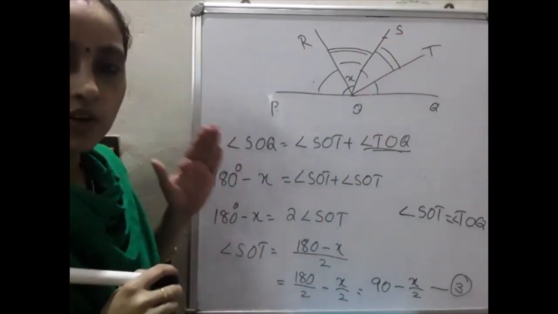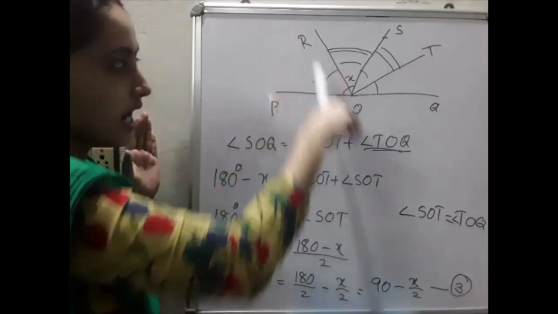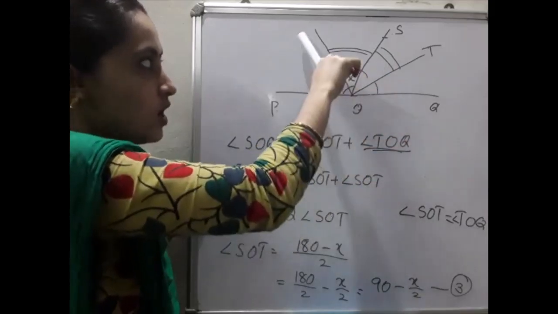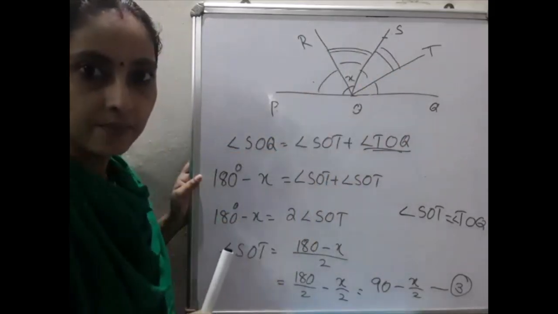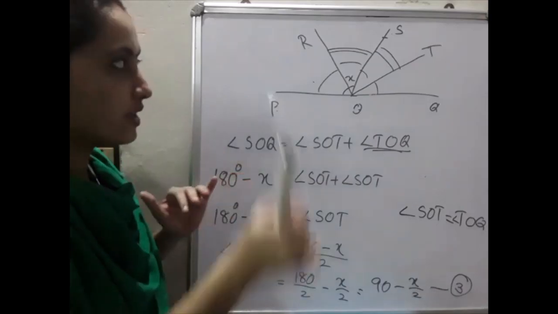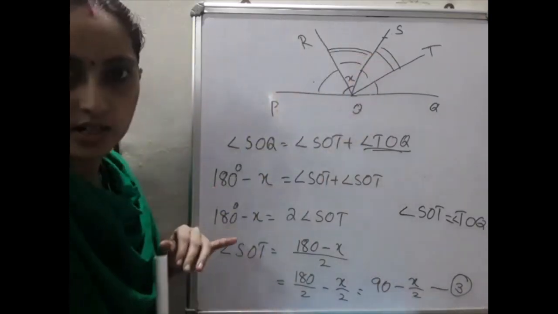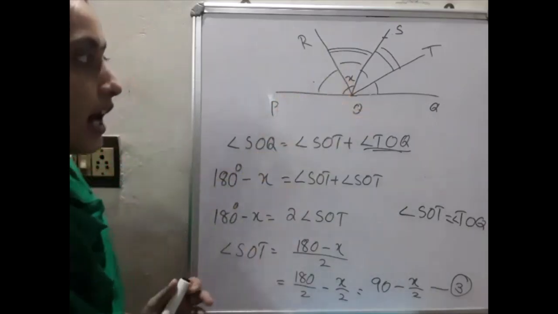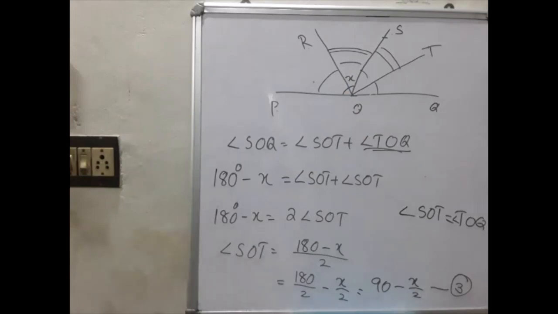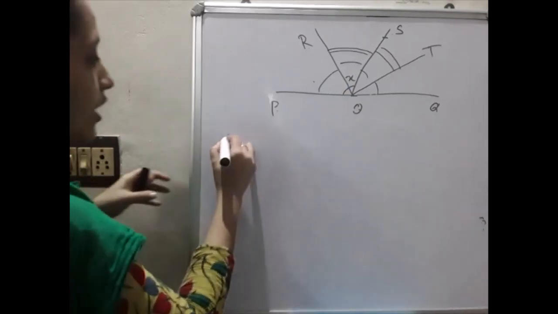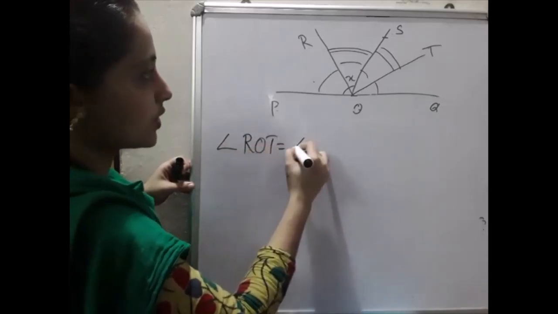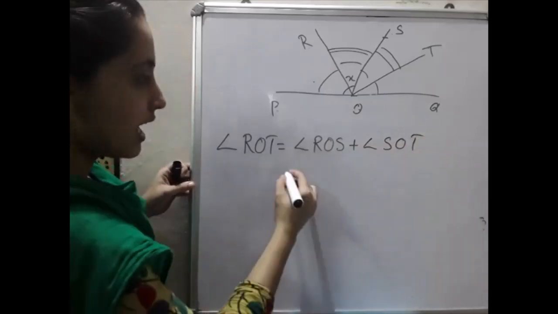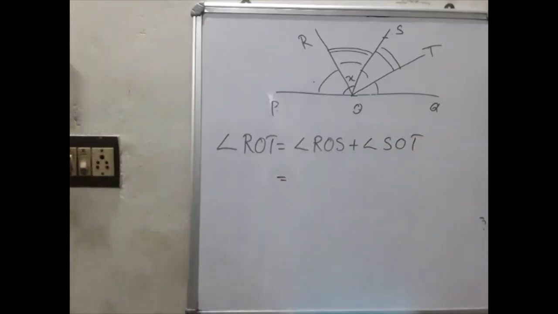In our question, what do you have to find? Please go through the question. You have to find ROT. ROT means what? Sum of these 2 angles. ROT is equal to ROS plus SOT. So that is the way. That is why we are finding ROS and SOT, from equation number 2 and equation number 3. So you will find ROT. Please write down up to this. So we have to find angle ROT will be equal to angle ROS plus angle SOT. Angle ROS is from our second equation. What is ROS?